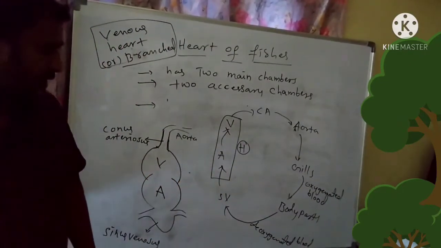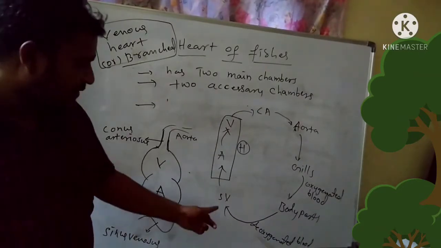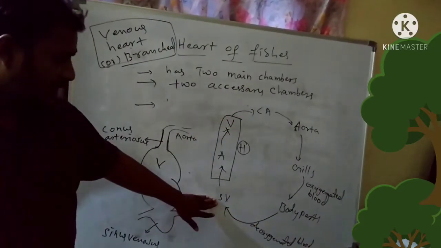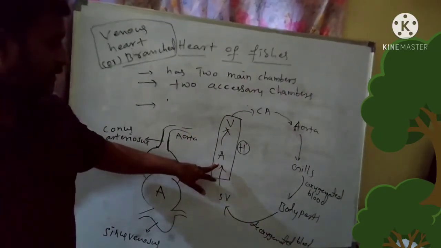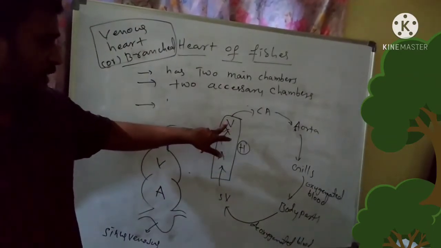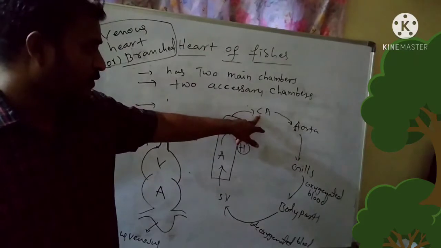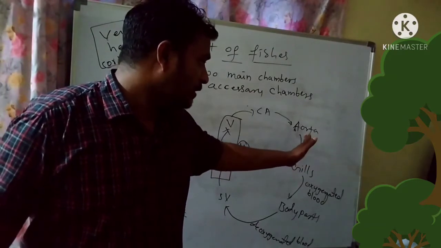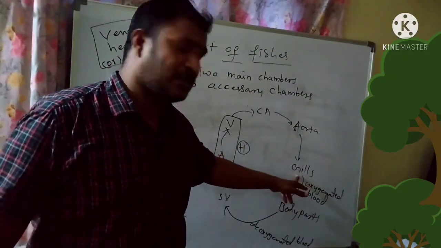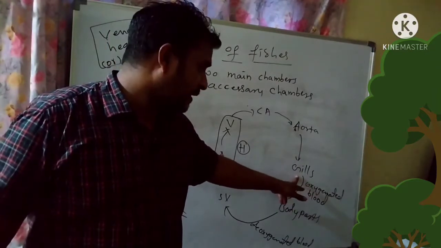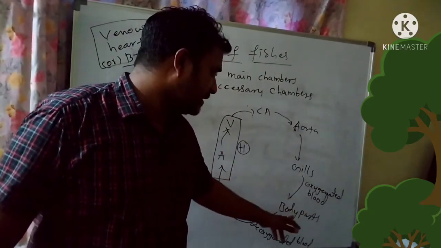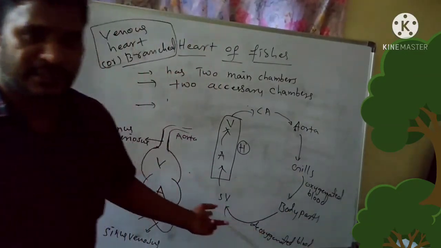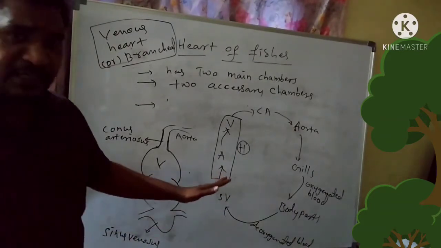So in the circulation of fishes, if you start from the sinus venosus, it collects the deoxygenated blood from all body parts. Then sinus venosus pumps the blood into auricle, auricle pumps the blood into ventricle, ventricle pumps it into conus arteriosus, the conus arteriosus pumps it into aorta, aorta pumps it into gills for oxygenation, and this oxygenated blood from gills enters into all body parts, and from the body parts again it is collected into sinus venosus.